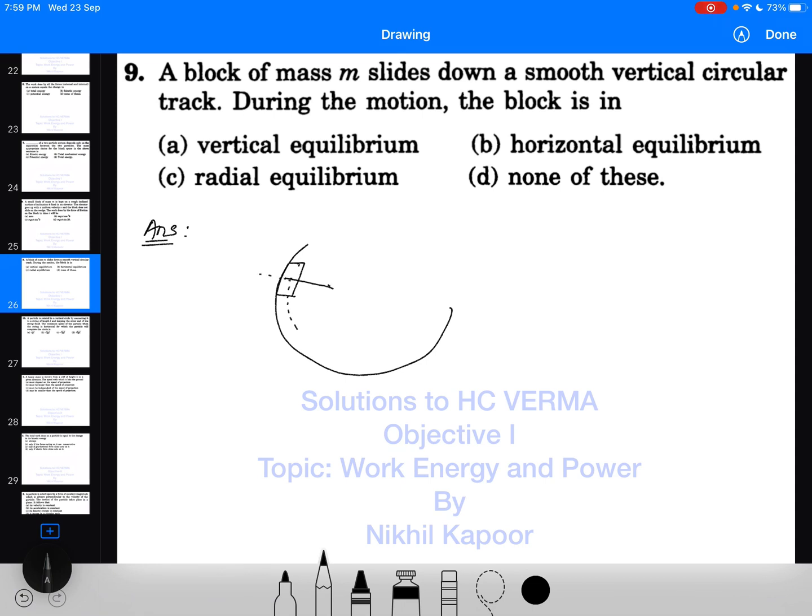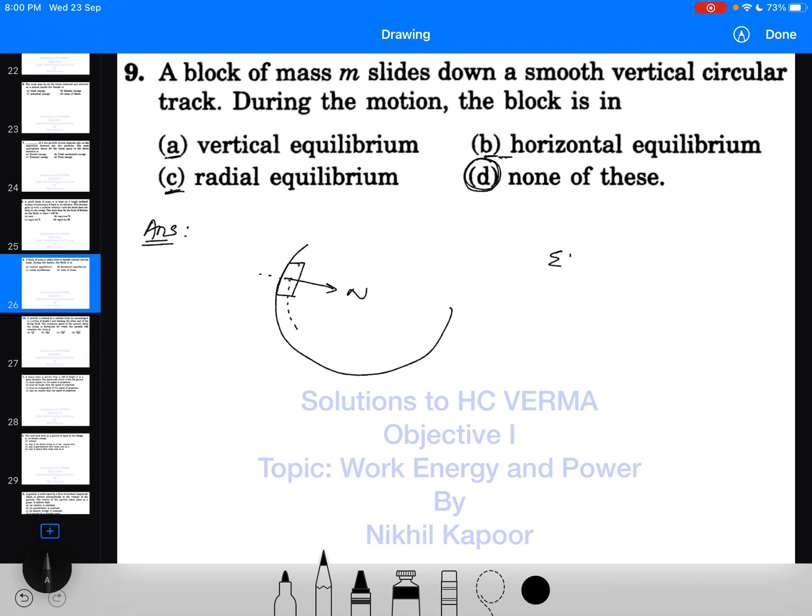The normal reaction from the track is also acting here, whose resolved part can be in the horizontal direction. So here the radial force is present, the vertical force is present, unbalanced horizontal force is present, unbalanced radial force is present. So in any way this cannot be in equilibrium in any direction. That's why the answer to this question is none of these.